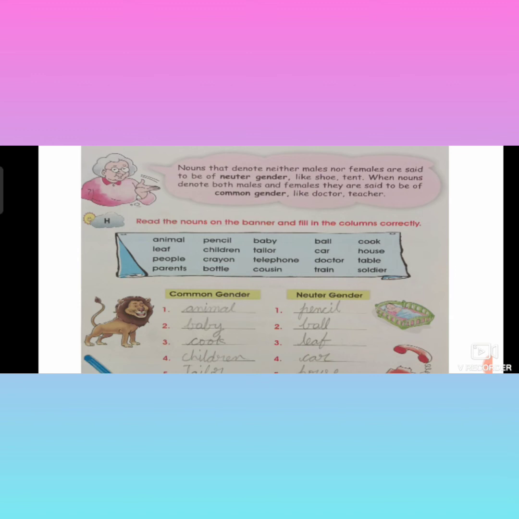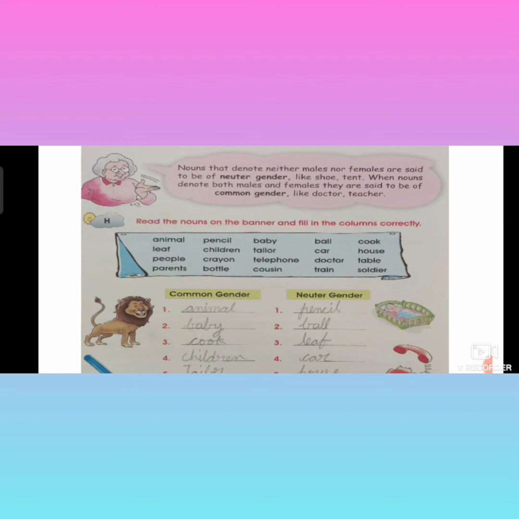Tent. Whenever there is a function, we'll put a tent in front of our house. That tent is called neuter gender. That is also called a thing. Understood, no, children? Neuter gender means a noun which denotes neither male nor female. Neither gives a negative meaning. That means it is not male, not female. They are said to be of neuter gender. Nouns which are neither male nor female are called neuter gender.